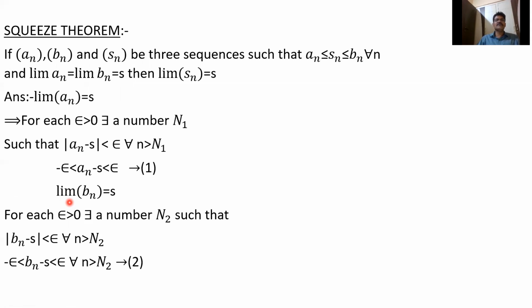So this is the simple Sandwich theorem: if an, bn, Sn are three sequences such that an less than or equal to Sn less than or equal to bn, and limit an equals limit bn, these two are the same, equal to s, then automatically this equals limit Sn. That means limit an equals limit Sn equals limit bn. Whenever limit an equals limit bn, then automatically this is equal to limit Sn.